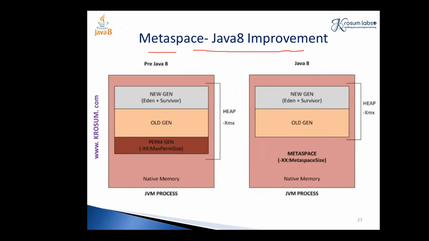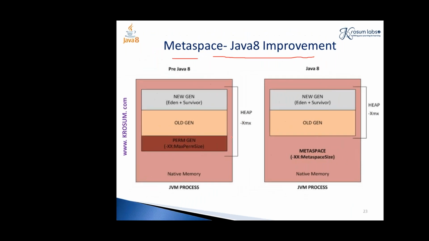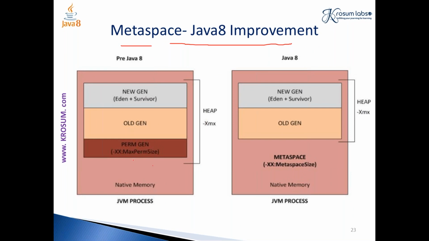If you see in the diagram, the new generation and old generation I'll just cover in the heap part, so you just concentrate on this part. Permanent generation has a limited space here. And this native space is the space given by my OS. So here I have a limitation, whereas metaspace has become a part of native memory. So I have no limits to hold my metadata. This is the main improvement of Java 8.